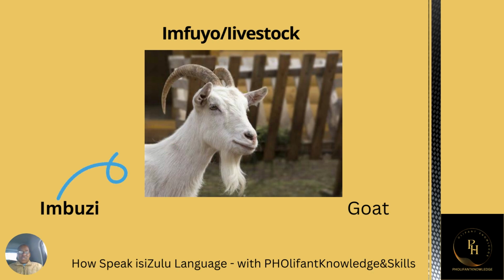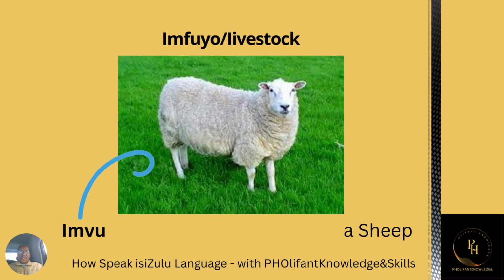This is a goat. A goat is called in Zulu imbuzi. Imbuzi. A goat in Zulu is called imbuzi. This is a sheep. A sheep is called imvu. Imvu.